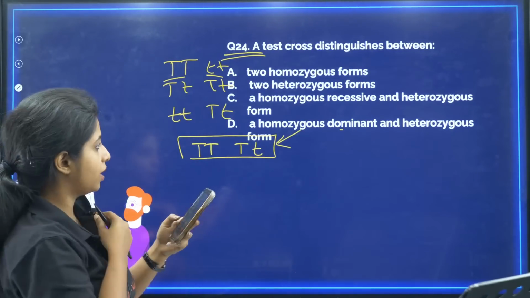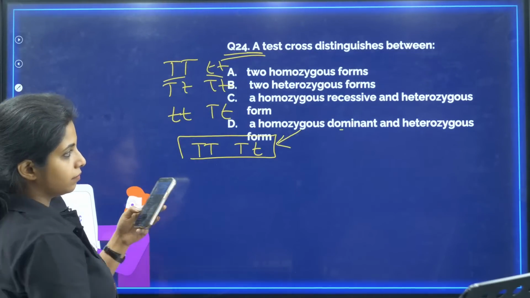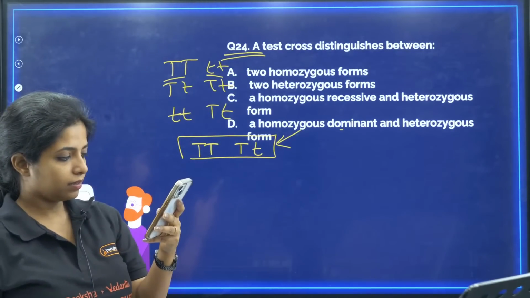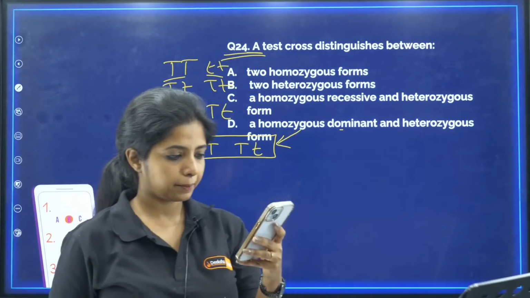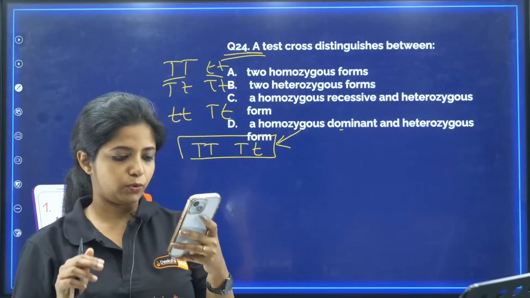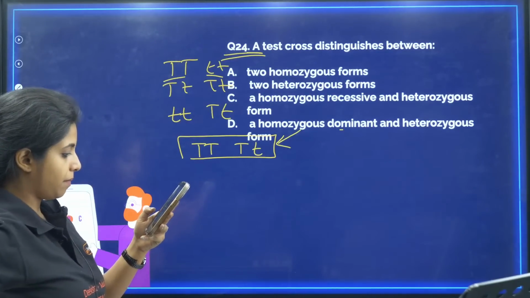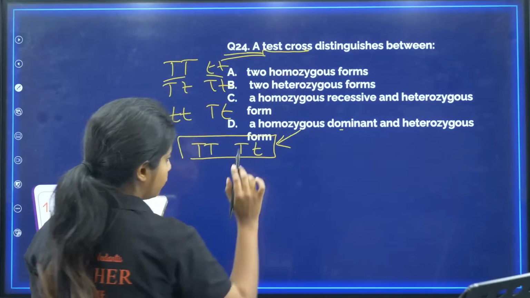Your answer is D. Children, all of you got it: homozygous dominant and heterozygous. That's not C, it's D. Children, my voice is low? Is it low? No problem in voice. Thank you, Leela. Ma'am, how? Okay, I'll tell you. Listen to me carefully. Test cross is being a problem for all.